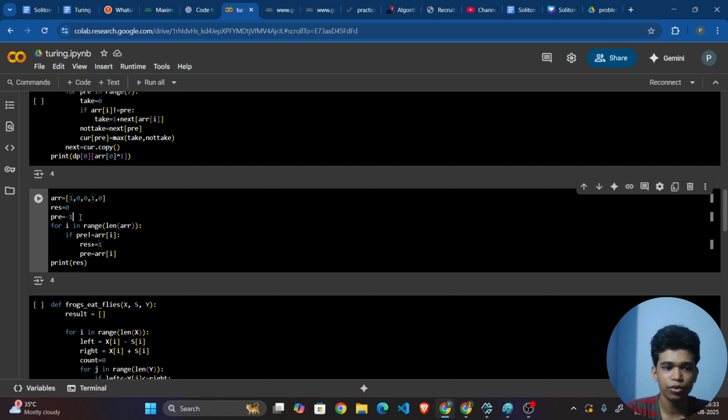You can also do it like this: take the previous element as arr of 0, take the result as 1, and traverse from 1. This is also correct. Okay, fine. So if I run this, it will be 4.